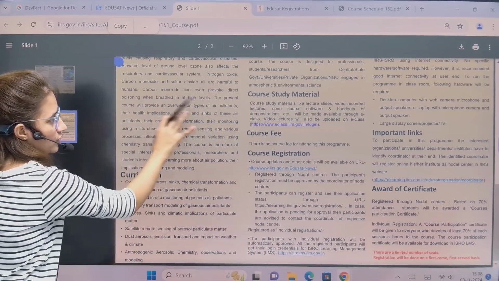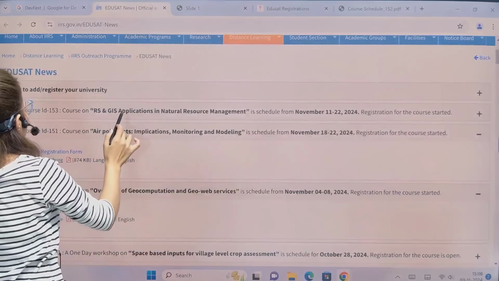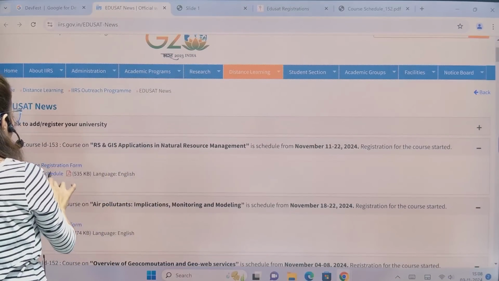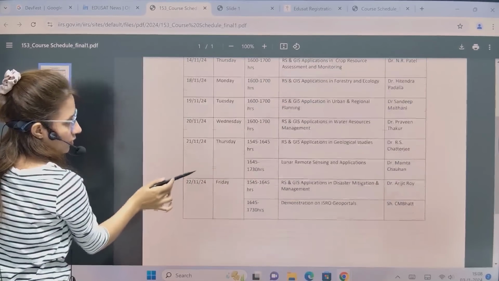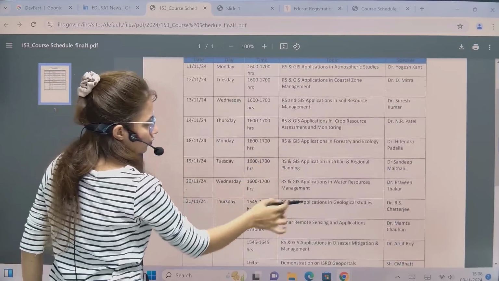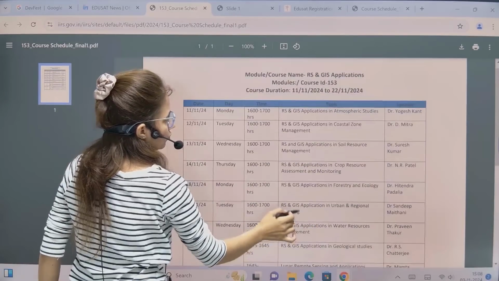The curriculum also you can check for this. And after this, if you want to check the third one, there also you can check the course schedule. It is also a 10 or 11 days course. So this is the schedule they are going to teach you in this, and the speakers also.